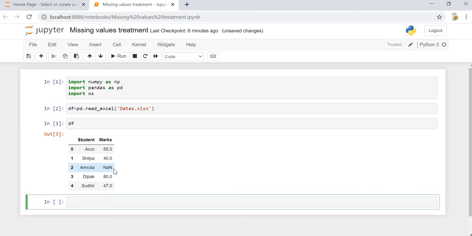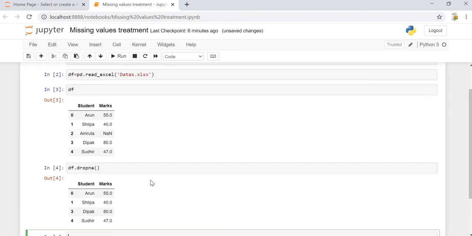So how can we do that? There are certain aspects of doing that, as we have already discussed. There will be missing value replacement, where first of all, we can implement the missing value with 0, mean, max, whatever it is. But the simplest way of dealing with it is that we can drop it. To drop any kind of missing value, we can do df dot drop NA, and as you can notice, it has dropped Amruta out of it.